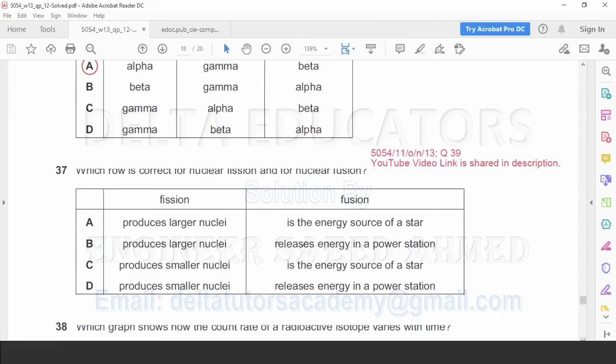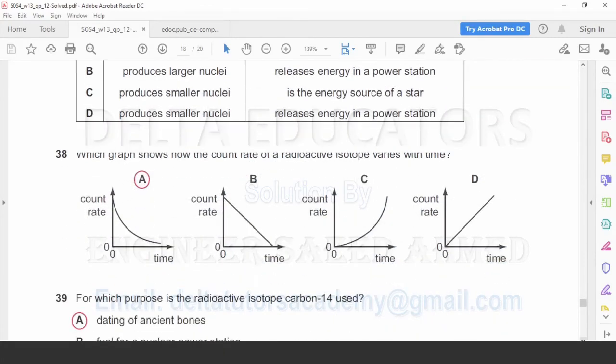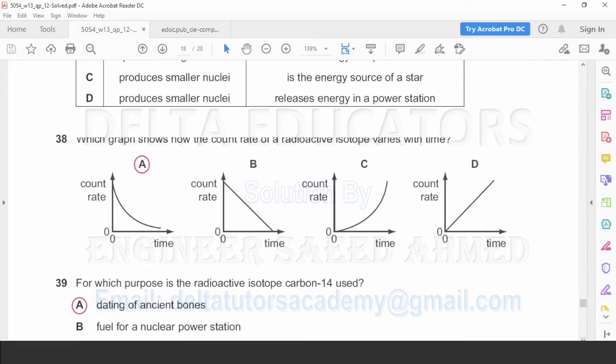Question number 37 is same as in paper 1 variant 1. Question number 38. Which graph shows how the count rate of a radioactive isotope varies with time? In the topic of radioactivity, we have studied that a radioactive substance decays because of the emission of radiations, and this decay is inversely proportional to time. When two physical quantities are inversely proportional to each other, the graph between them is a curve. Now we check the options.